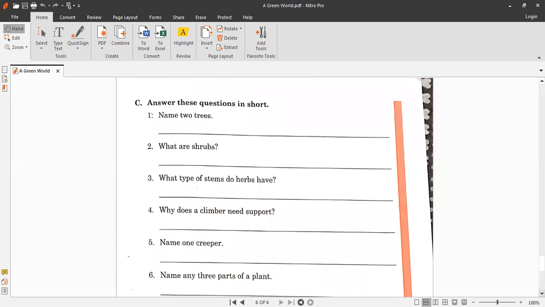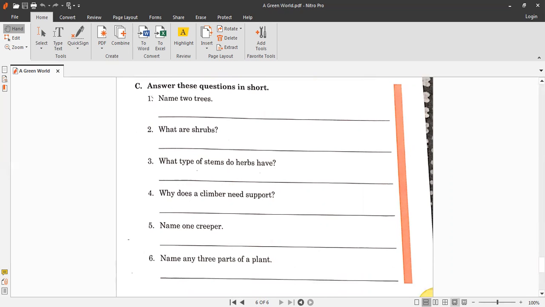Now exercise C, answer these questions in short, which is on page number 13. Okay, so you have to write the answers very neatly. Hold your pencil and start writing the answers. Question number one is name two trees. So you have to write the name of any two trees.